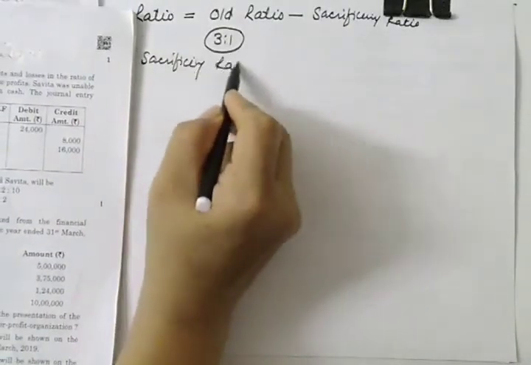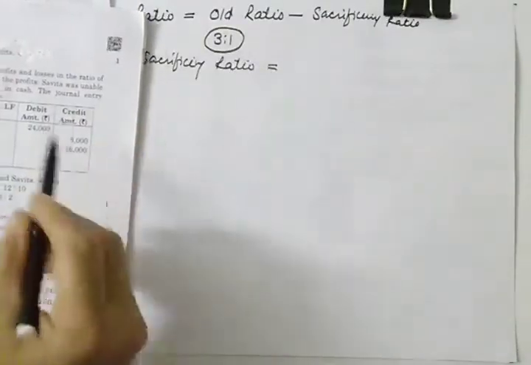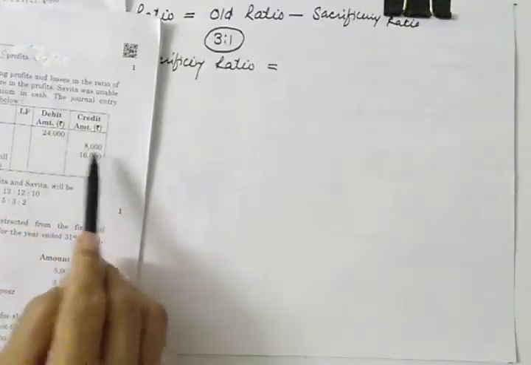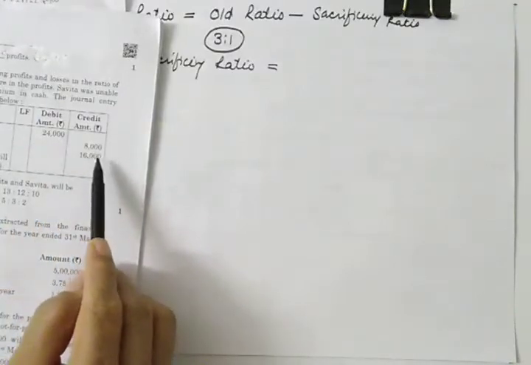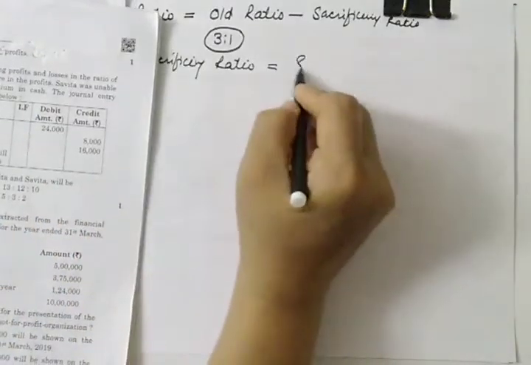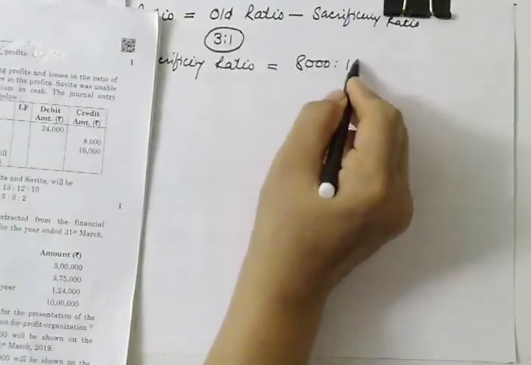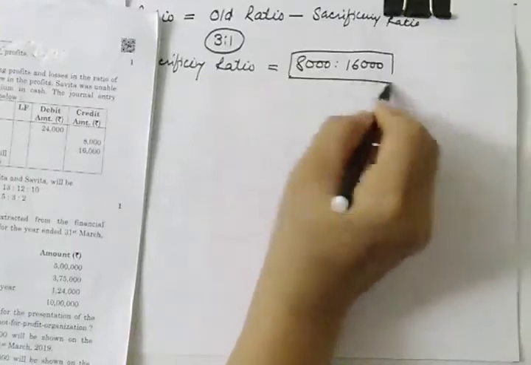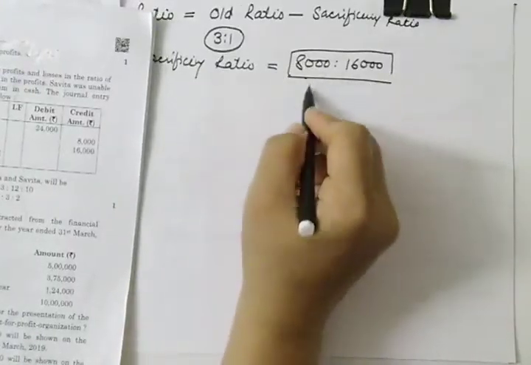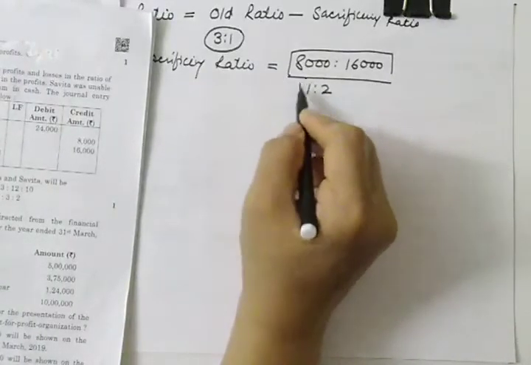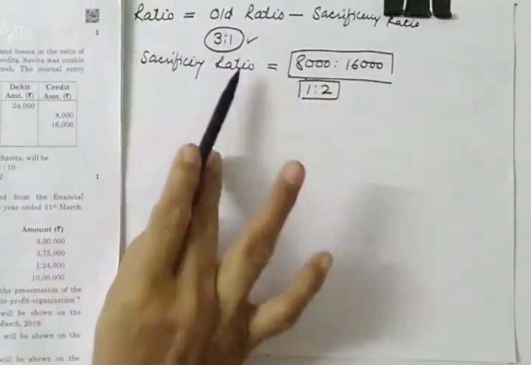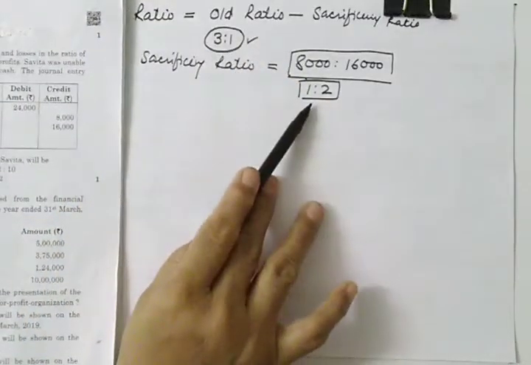See how they are distributing premium for goodwill or share of goodwill. It is given to us. They are distributing in the proportion of 8,000 to 16,000. So can you guess their sacrificing ratio? Yes, you calculate the ratio for this. This will be 1:2. So this is the sacrificing ratio and this is the old ratio. So can you deduct it directly from this?